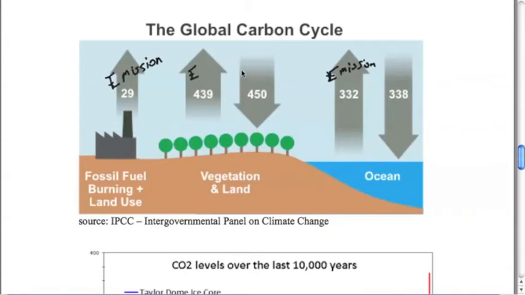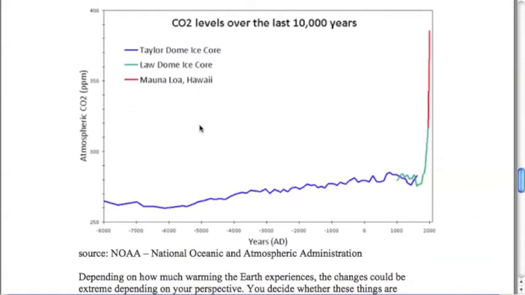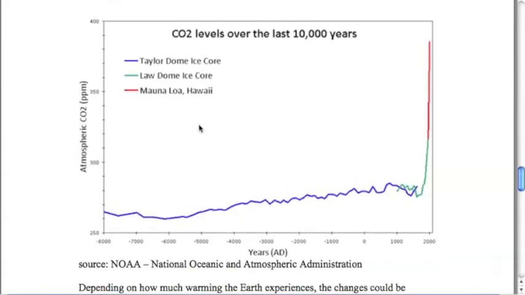Now we also have the fact that vegetation, land, soils, crops, green plants can absorb lots of carbon, and the ocean can absorb lots of carbon. However, if we take a look at that overall total, this amount of emissions, this 3.6%, is going to cause an increase over time. And if we look at the big picture, like 10,000 years, we can see that the levels of CO2 are relatively flat.